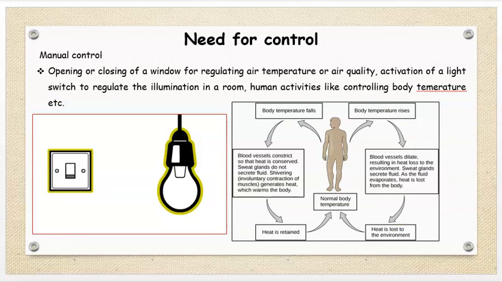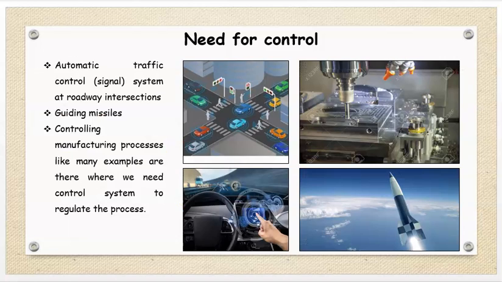Similarly, we can see manual control: opening or closing of a window for regulating air temperature or air quality, activation of a light switch to regulate the illumination in a room, and human activities like controlling body temperature, etc. Now, these are some examples of why a control system is needed.